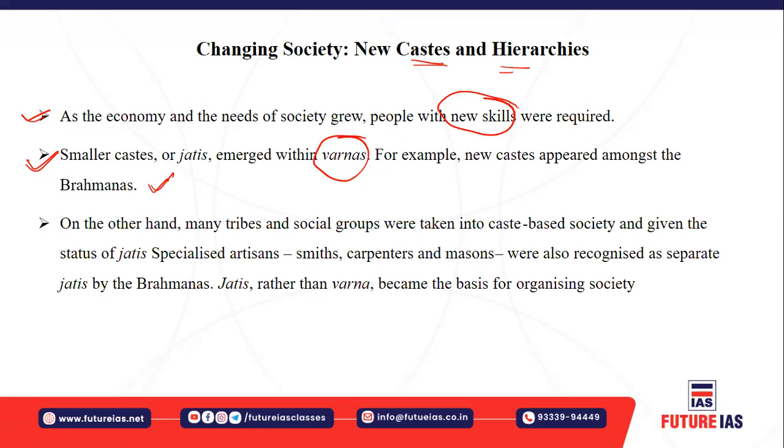So what happens is, as the people came into the fold of this social structure, the Brahmanas started giving them a different type of caste structure, a separate jati, and these jatis, rather than becoming varnas, became different jatis within the varna, right, and they became the basis of organizing the society also. That is how the jati system evolved in India.